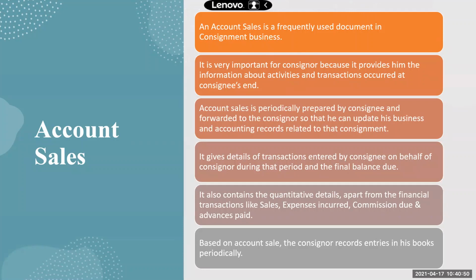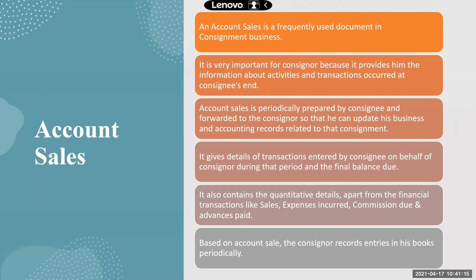So he needs all those details, isn't it? The consigner will get all these details only from the account sales. That is why this document is called very, very important. Once the consigner receives this document, he will prepare the consignment account based on the information from this document.